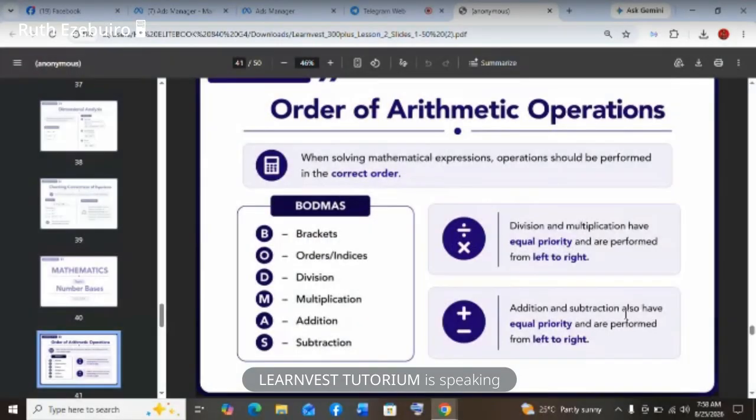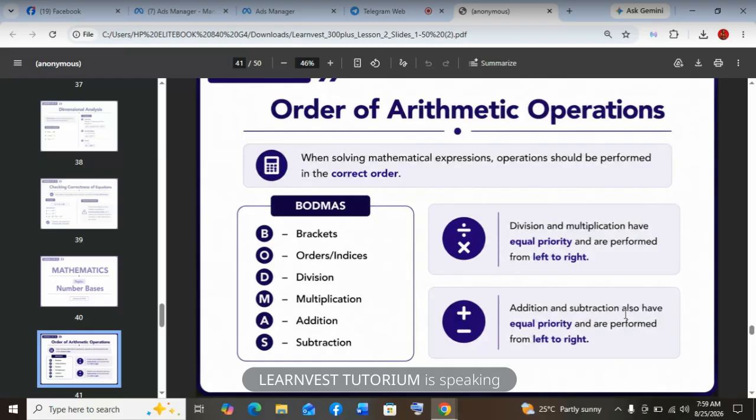Okay? Now look at this exercise. Evaluate 18 minus 6 over 3 plus 2. This is from JAMB. So you divide first. Okay? Division will happen first. 6 over 3 is 2. You place it there. 18 minus 2 plus 2. Then when you have done that, what do you do next? You add. So minus 2 plus 2 is 0. Then the last operation, the answer is 18.